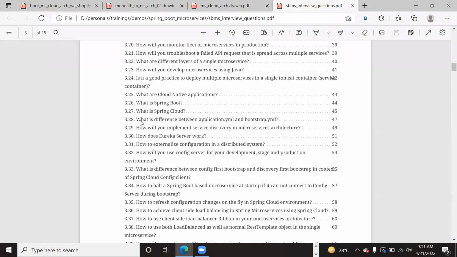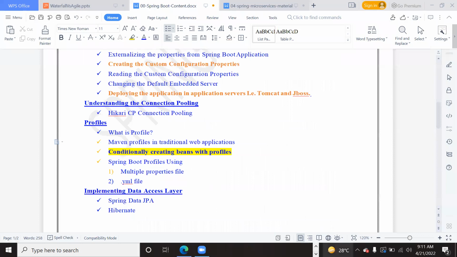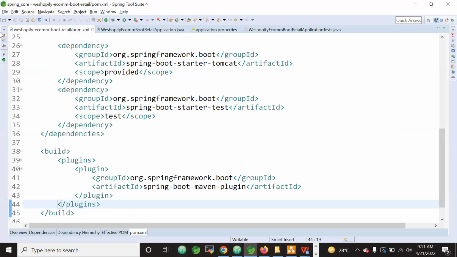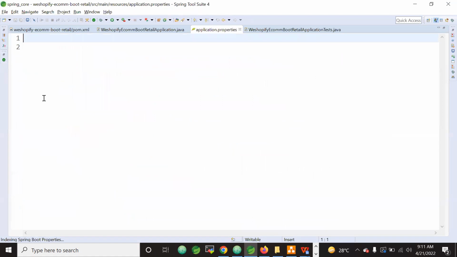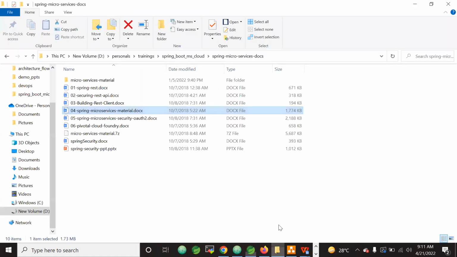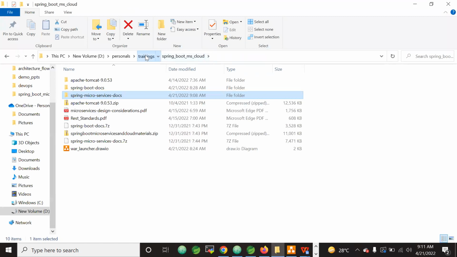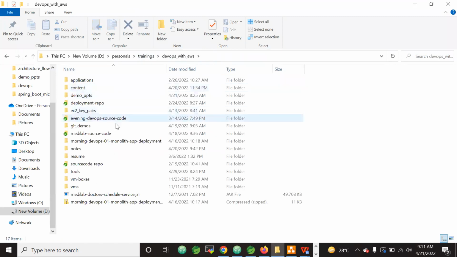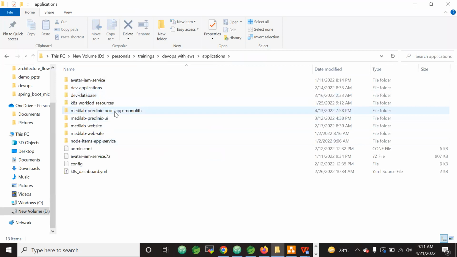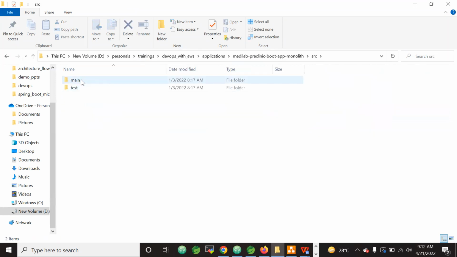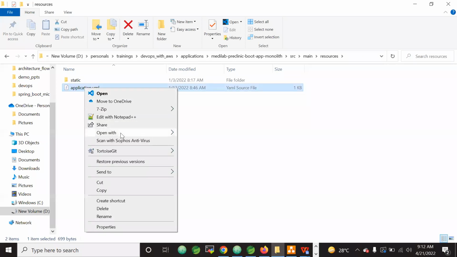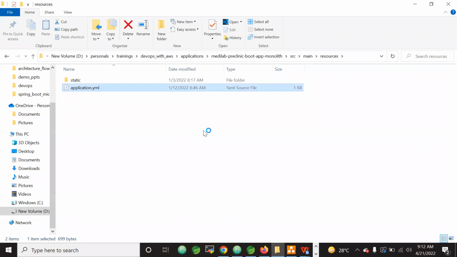And there is one more question series. What is the difference between application.yaml and bootstrap.yaml? By default, when we create a Spring Boot application, we only get the application.properties file. But in real time, when we implement this Spring Boot application, see what we will take: application.yaml. Let me open it with Atom. Now see, this YAML file we have taken.